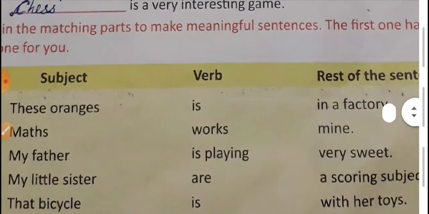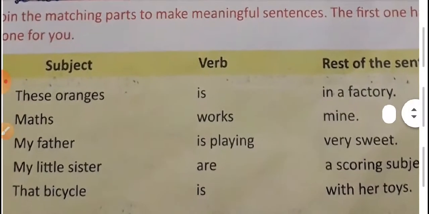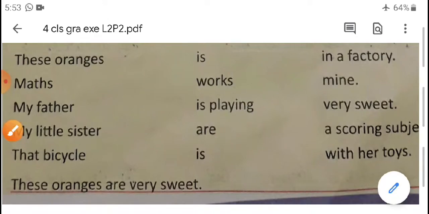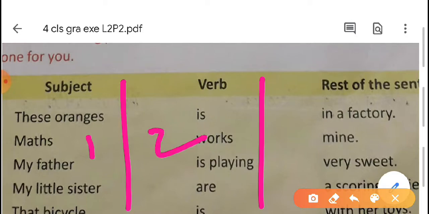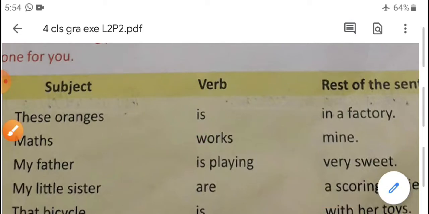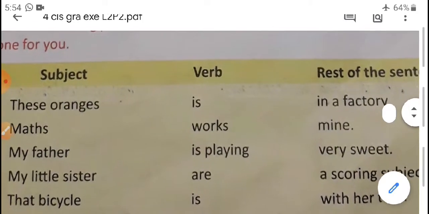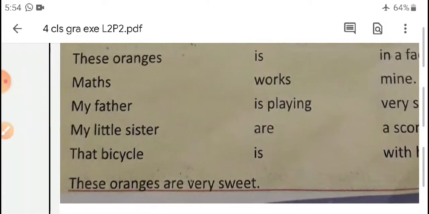Join the matching parts to make meaningful sentences. The first one has been done for you. There are three columns given there. First one subject, second one verb, and the third column the rest of the sentence. That is 1, 2, 3. So these are the three columns. From these three columns, we have to make a meaningful sentence. The first one is already given here. We have to start with these